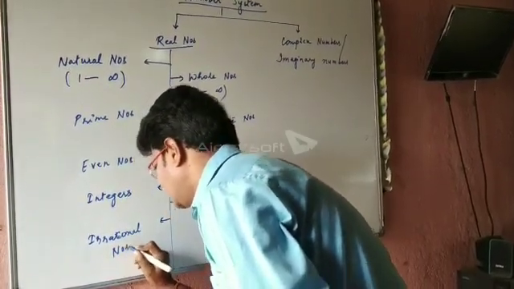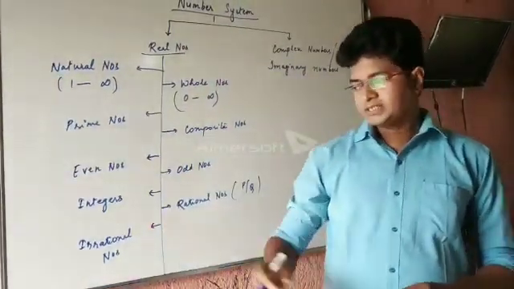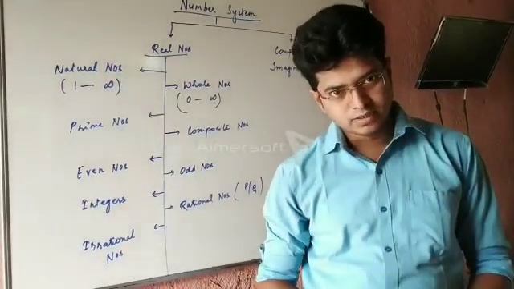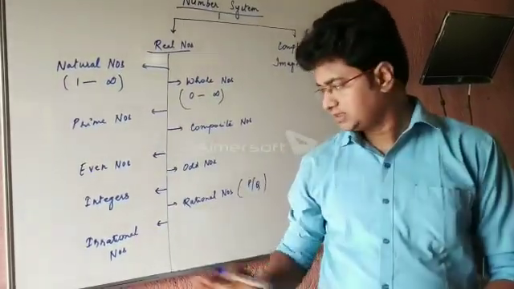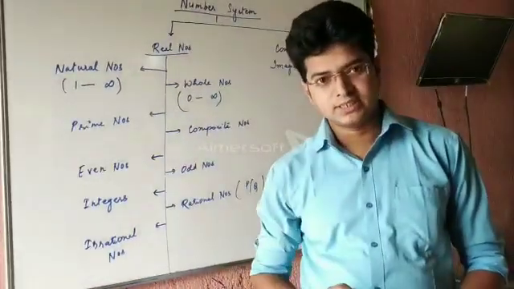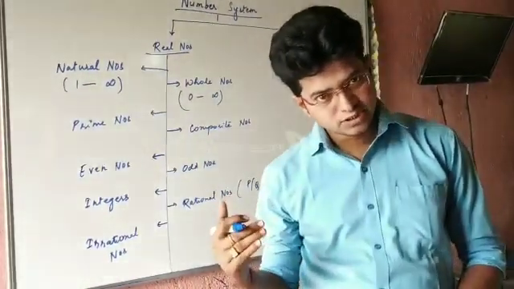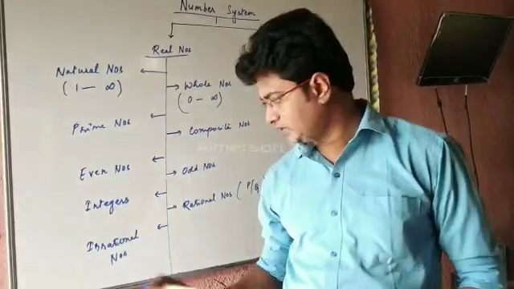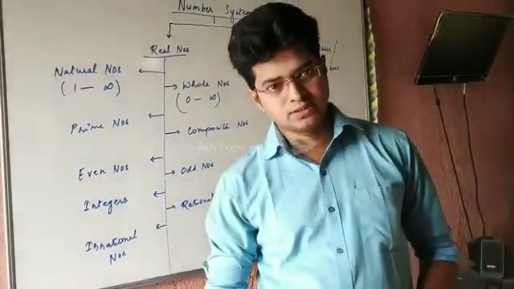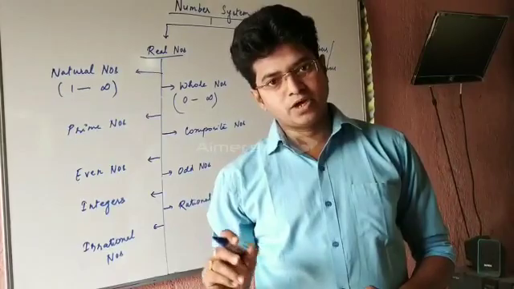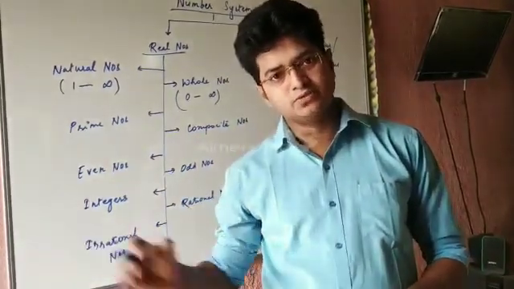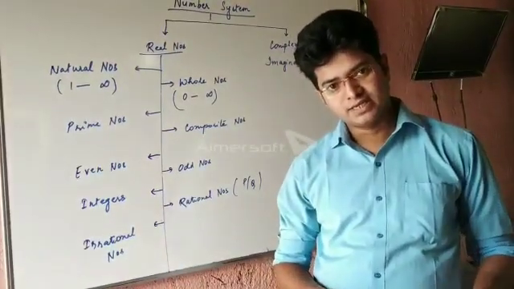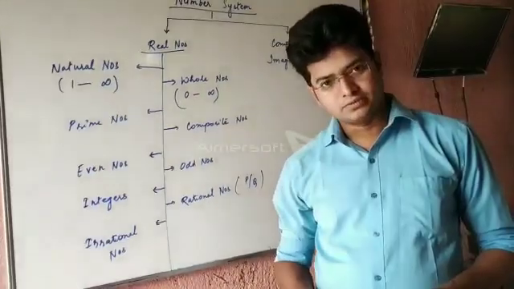Irrational numbers. About irrational numbers, we say the numbers which are non-terminating, means which are not coming to an end, and which are non-repeating. In simple language you can say the numbers which are not the perfect square root and perfect cube root, whose perfect square root and perfect cube root we can't take out, they are said to be irrational numbers. Suppose that root under 2, it is 1.414 and it continues. So it is irrational number. Root 2, root 3, root 5, root 6, root 7. In this way it will go on continued.